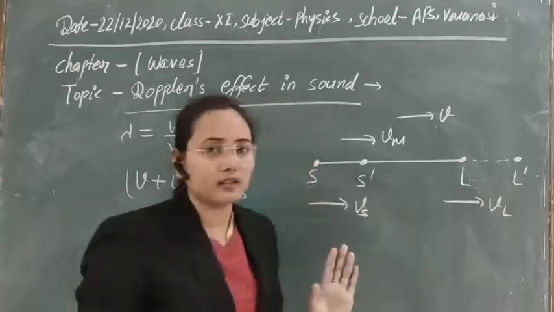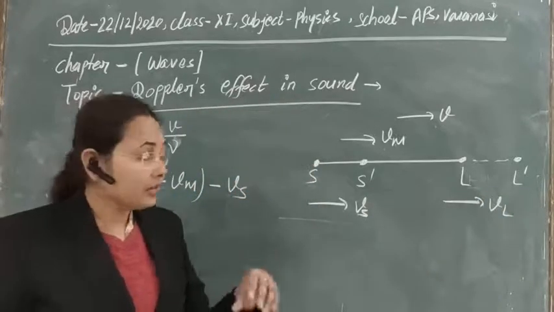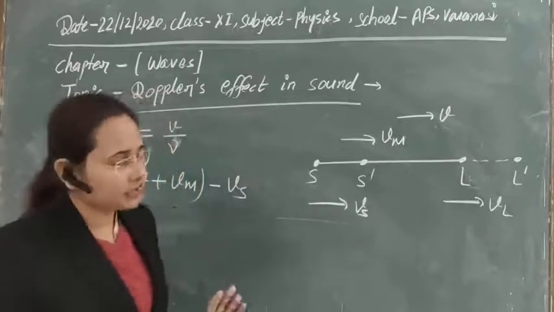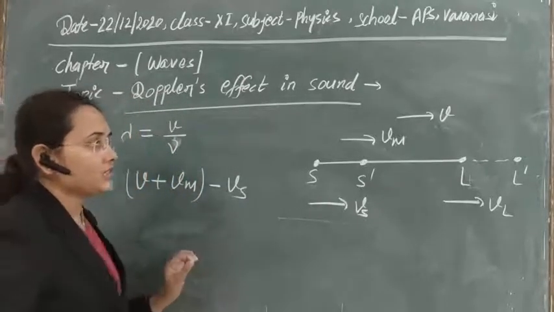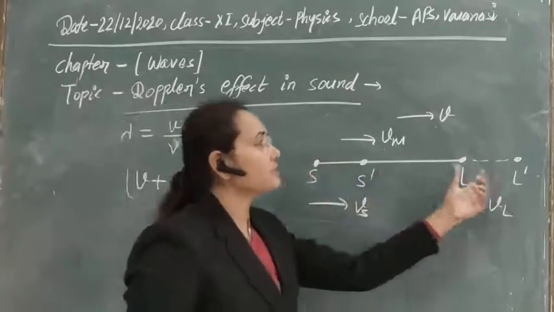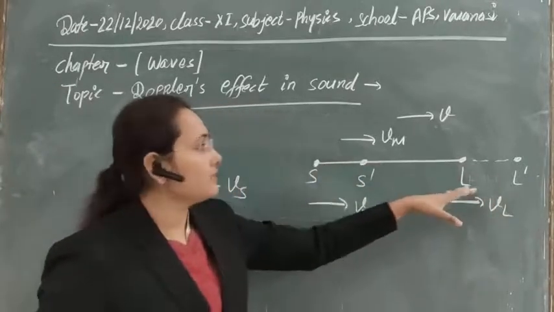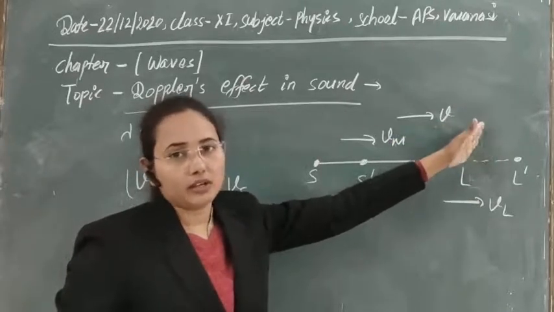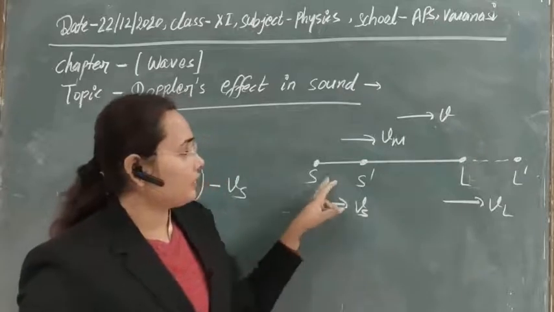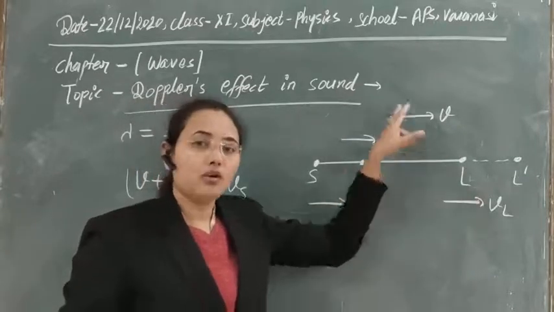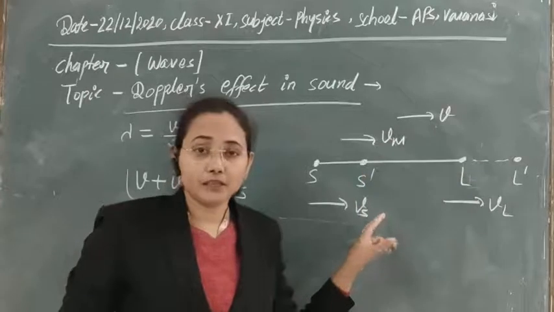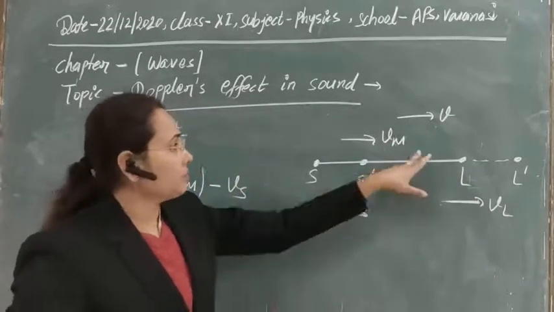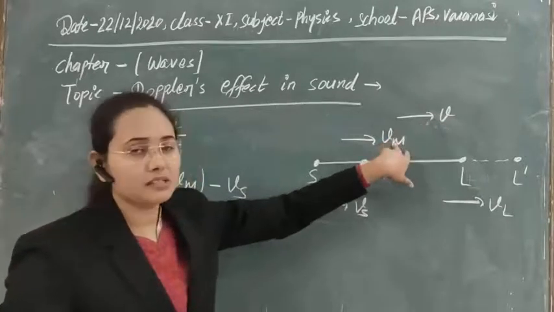Obviously here we are talking about the distance, don't be confused. If you are confused, you can take time t for simplification. But here we are taking 1 second. In 1 second, the distance travelled by the sound to reach there is obviously v into t, where the value of t is 1. And also with the medium, the overall distance travelled by the sound will be total V plus Vm.